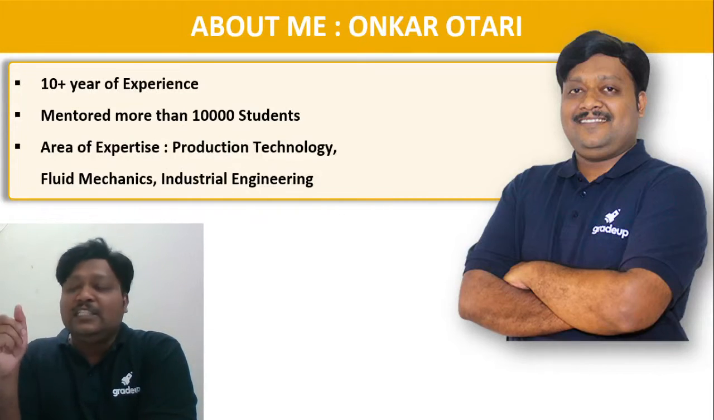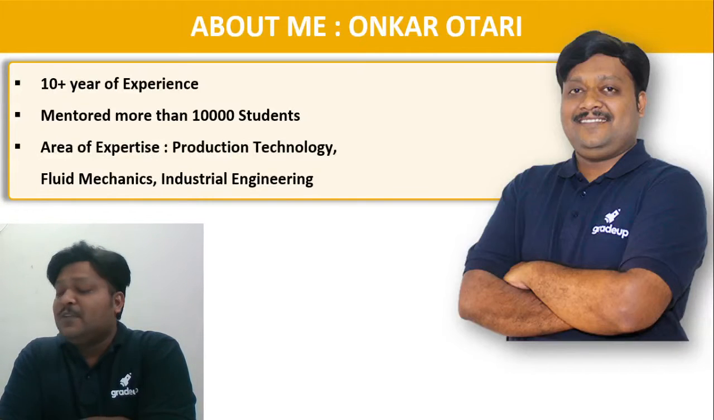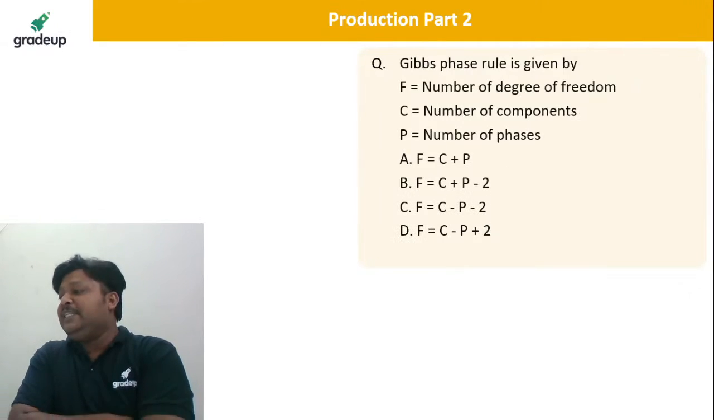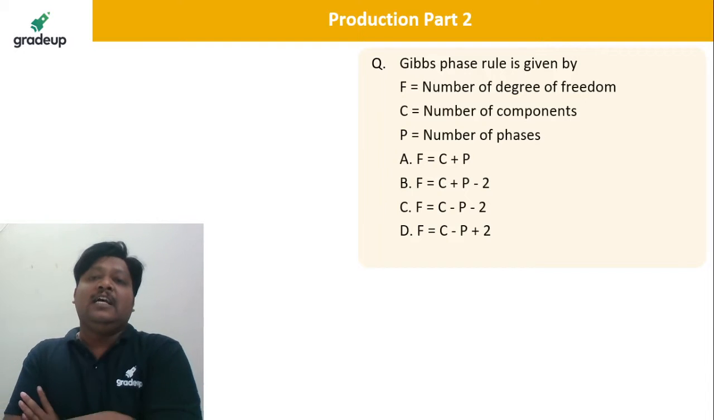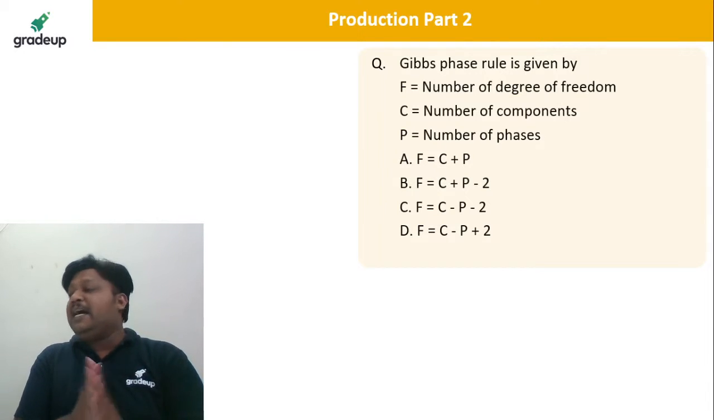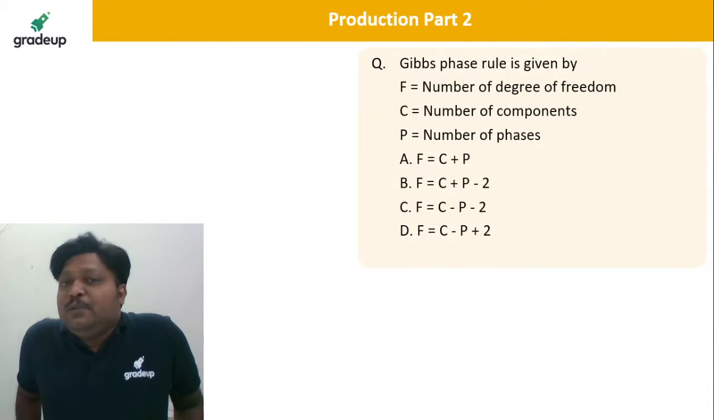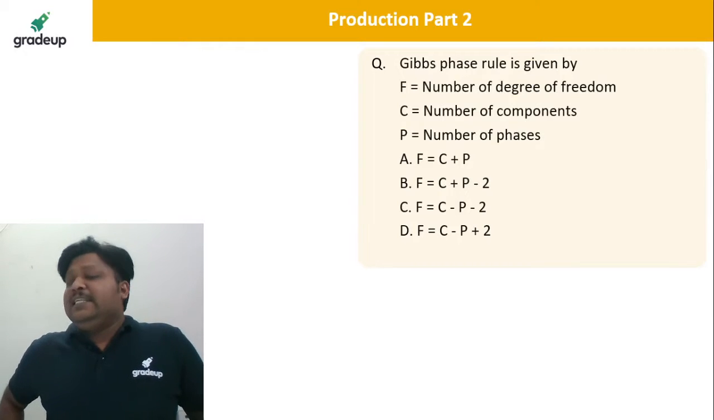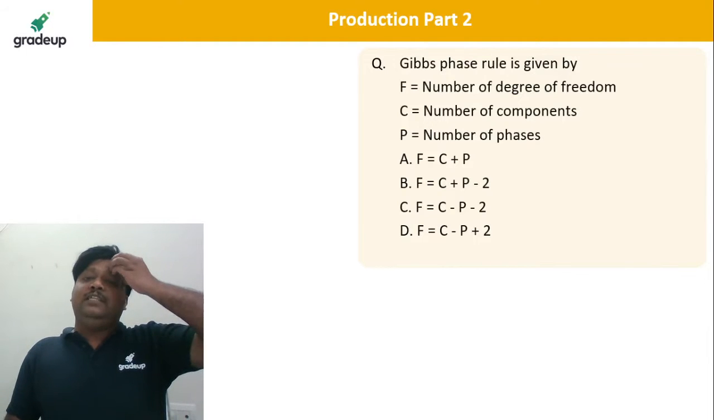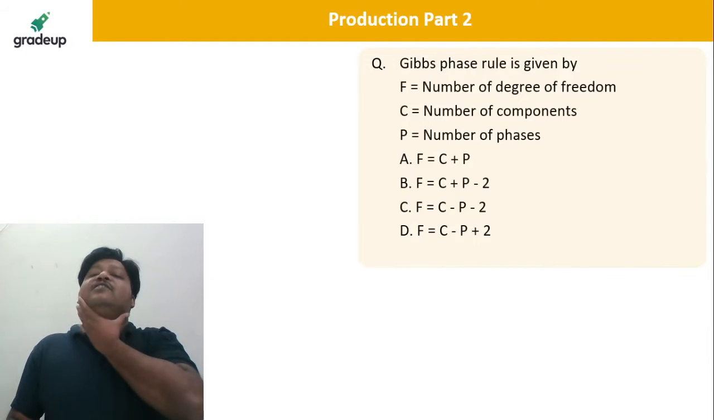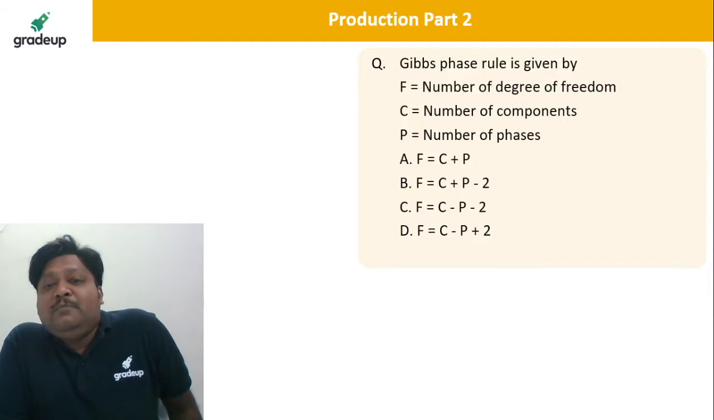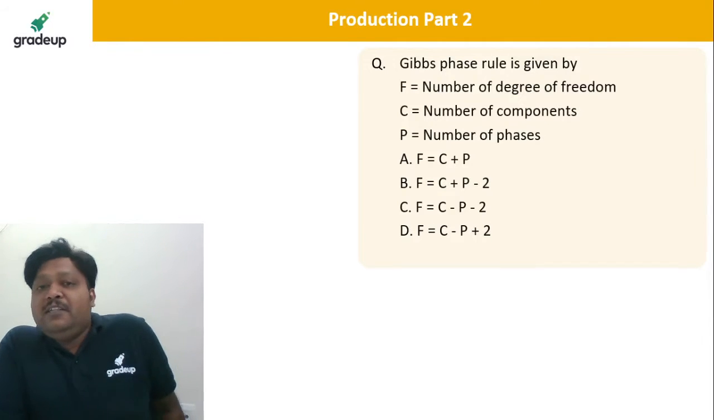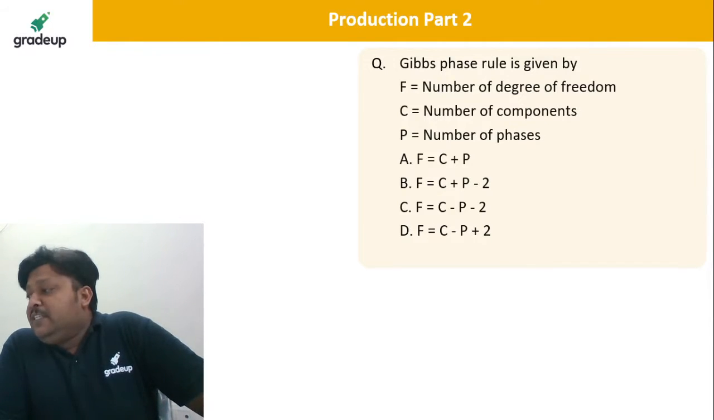Okay, fine. Let's go. Tell me the answer for this. The Gibbs phase rule is given by. A very simple question from phase diagrams. The symbols have their usual meaning: F is the degree of freedom, C is the number of components, and P is the number of phases.